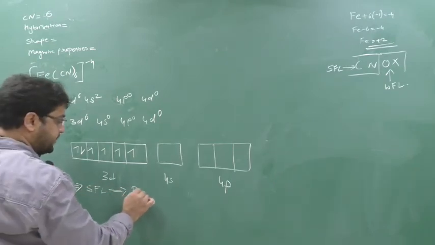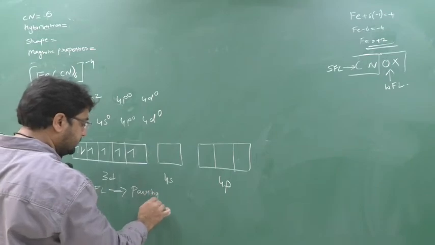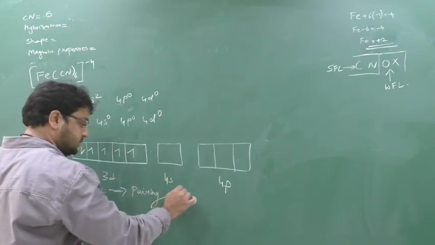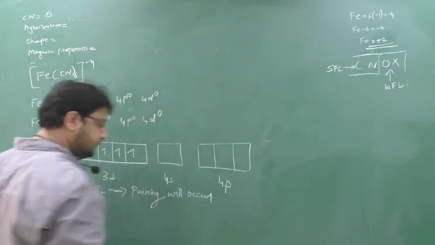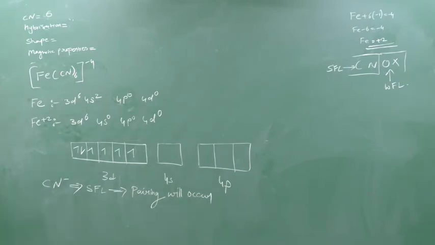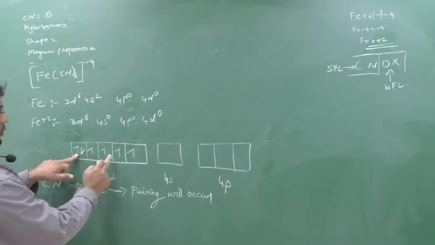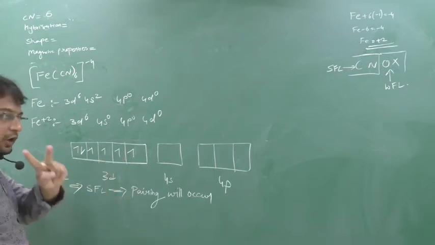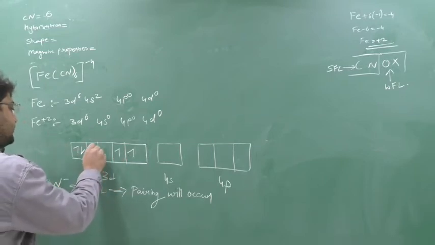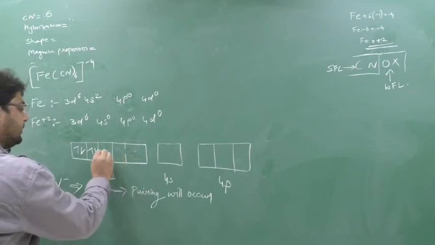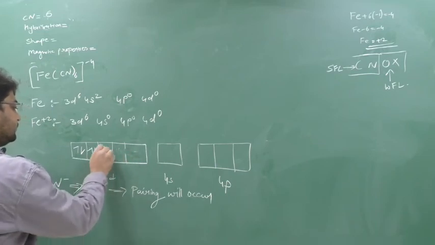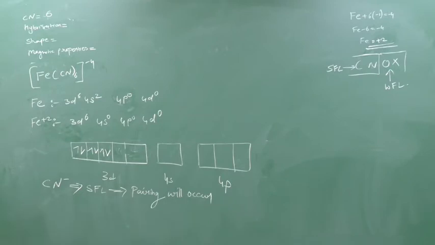Strong field ligand means pairing will occur. Pairing will occur means here 1, so this is paired. Now how many others? 1, 2, 3, 4. From 4, how many pairs will occur? 2 pairs. So see here, this electron will jump here and these two electrons will jump here. Done. Pairing has been done.